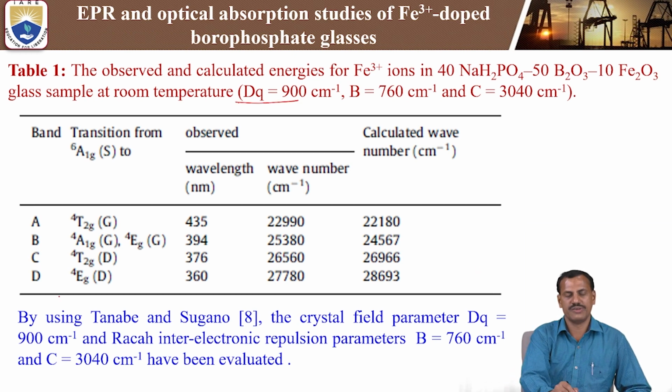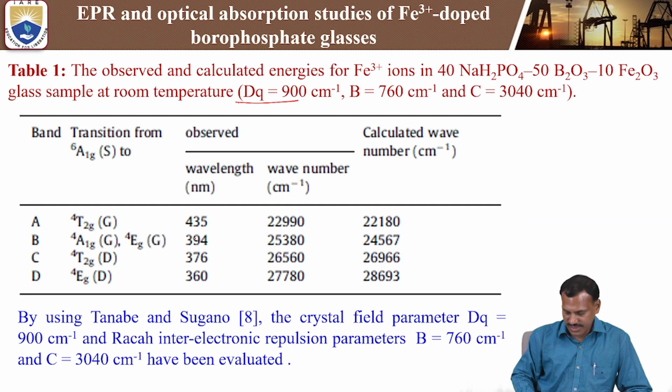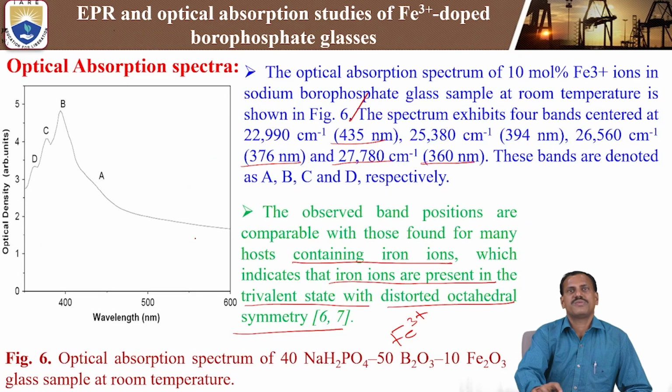So by using the observed bands, these are A, B, C, D. We observed Fe3+ ions doped within sodium borophosphate glass. We observed four bands from the ground state 6A1g to different excited states. The first one is 4T2g(G) at 435 nanometer wavelength, with energy 22,000 centimeter inverse. These are from optical absorption bands only.